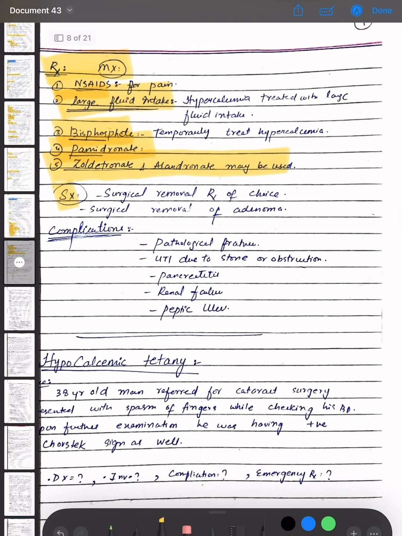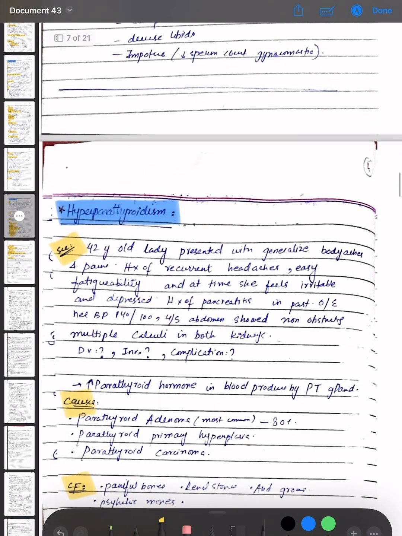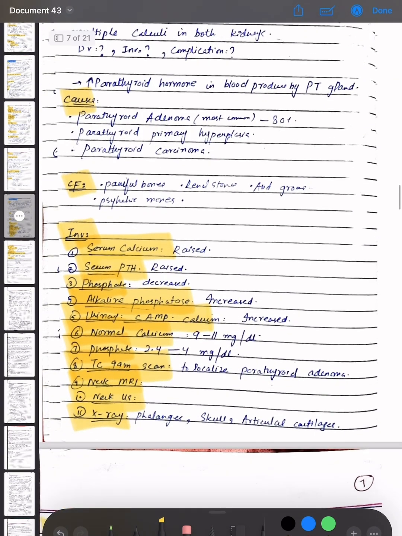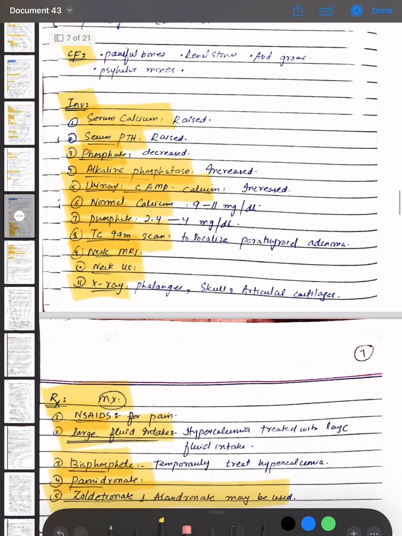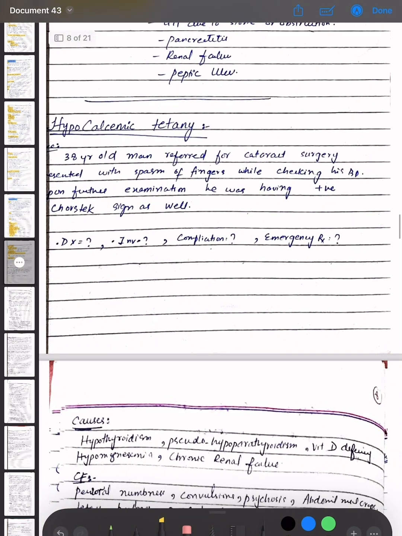The complications that develop are pathological fracture, UTI due to stone or obstruction, pancreatitis, renal failure, and peptic ulcer. So we have discussed hyperparathyroidism along with this scenario. Then we discussed the causes, the clinical features, the investigations, the treatment options and the complications. Now coming towards our next topic, that is hypocalcemic tetany.